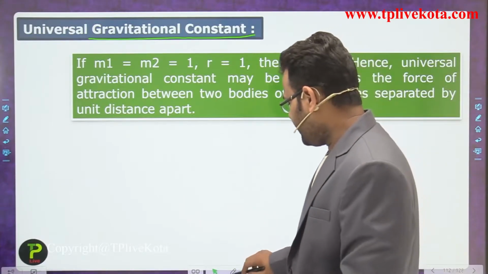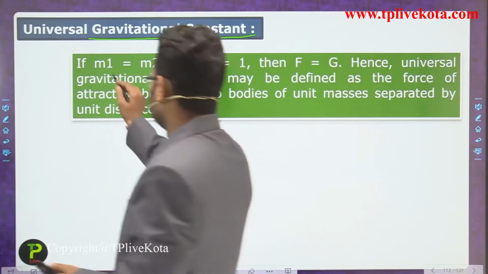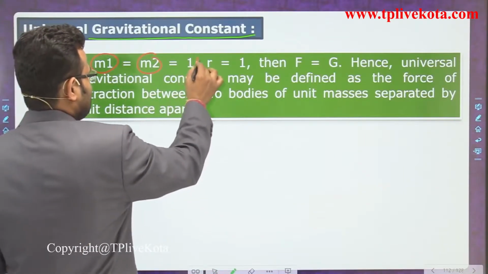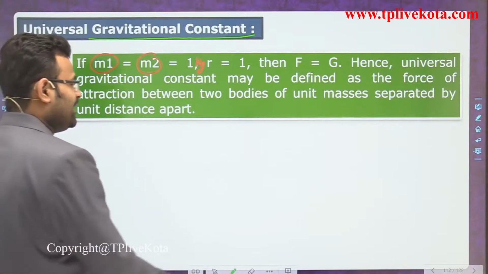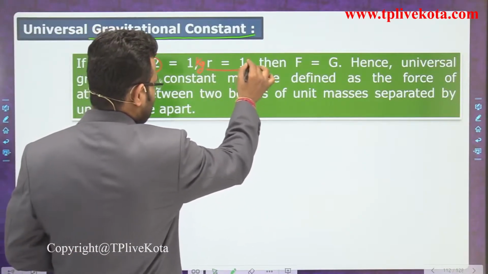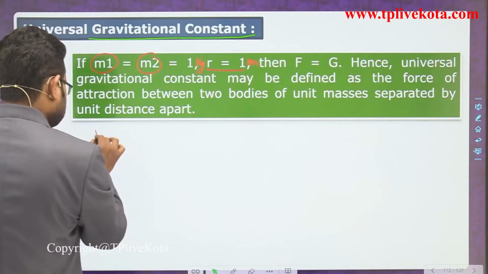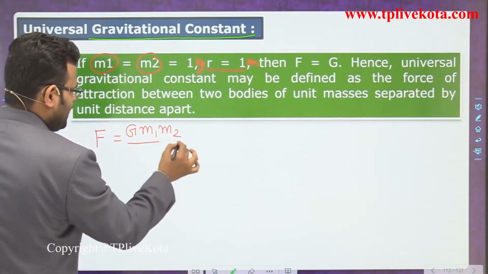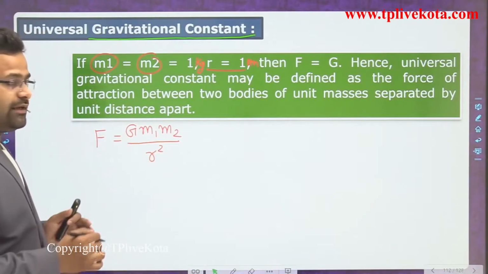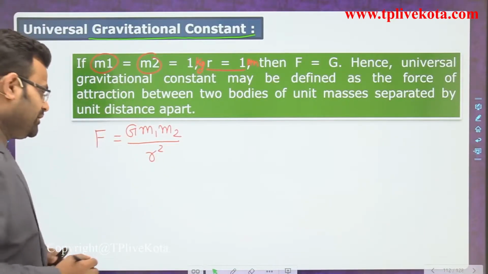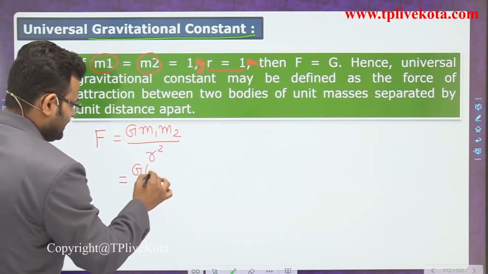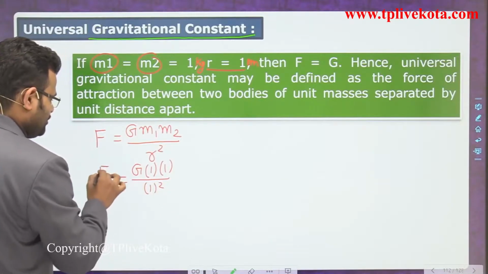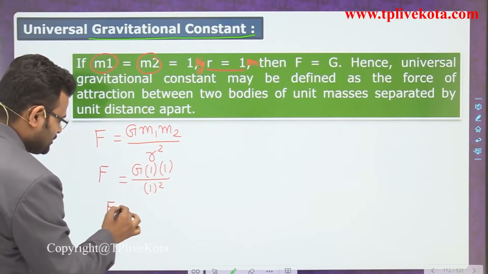To find that value, we take mass m1 and mass m2 both equal, and we consider them to be 1 kilogram. And we put the value of r equal to 1 meter. So the expression is F is equal to G m1 m2 upon r square. When we put m1 and m2 equal to 1 kilogram, and r square is also 1 square, that is equivalent to F. So in that case F is equal to G.